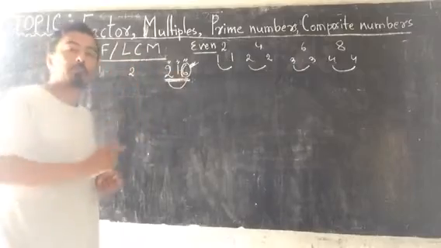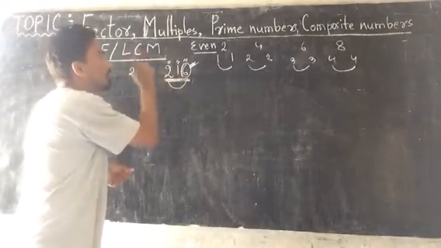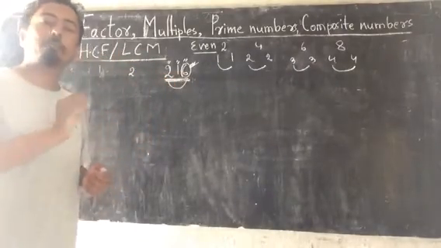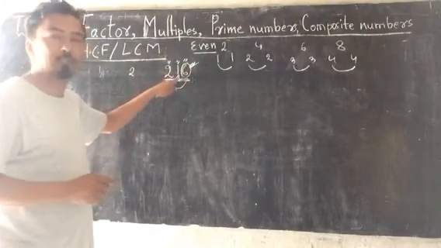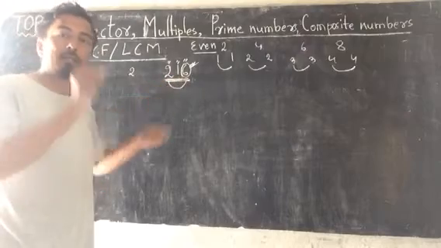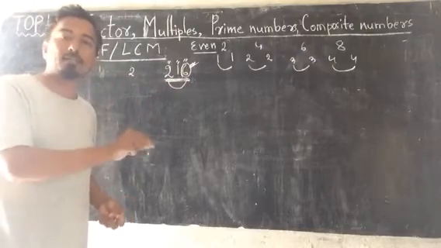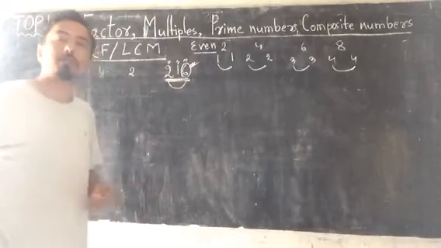If 9 is the multiple of 3, then if the sum of the digits is the multiple of 3, it means the whole number will be divisible by 3. Means 2 plus 1, 3. 3 plus 6, how much? 9. 9 can be divided by 3. So 216 also can be divided by 3.